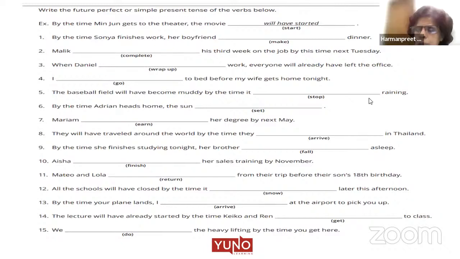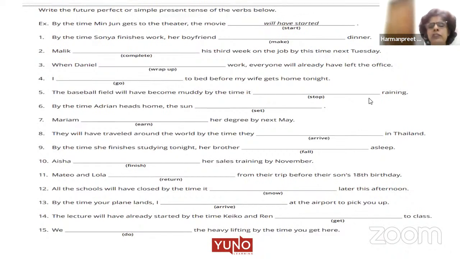So what are you people supposed to do? Write the future perfect or simple present tense of the verbs given below. We have an example. Let's look at the example first. By the time Minjun gets to the theater, the movie will have started. So again, in this sentence, how many actions are happening? Two actions. First, Minjun reaching the theater, and second, the starting of the movie. But between the two, which action happens first? The movie will have started.